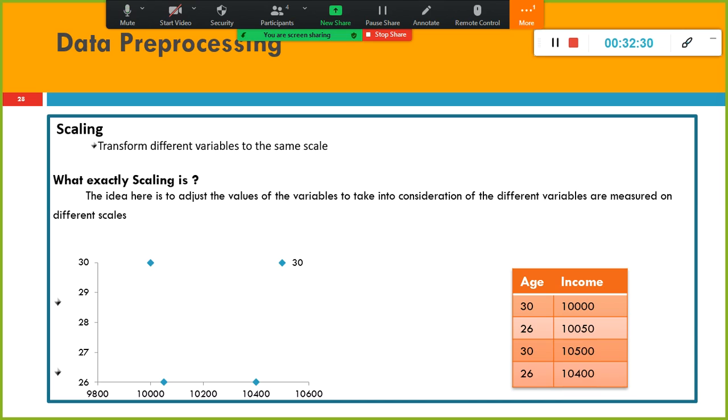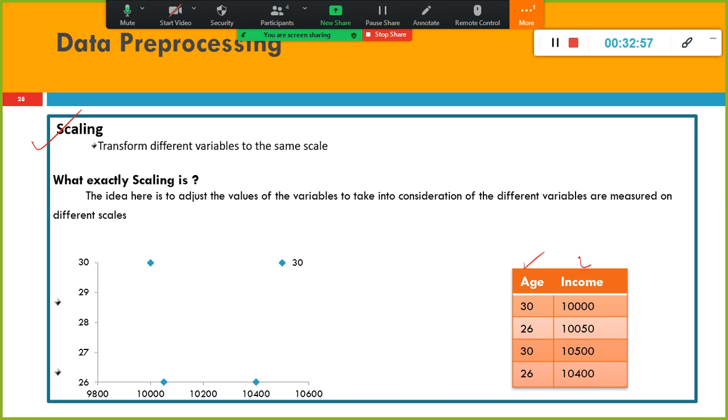Okay, next one. When it comes to clustering technique, even in the case of principal component analysis, you need to do some kind of data pre-processing, right? Data pre-processing is very common. As part of data pre-processing, you need to do a specific task like scaling. You need to transform all the variables into the same scale.